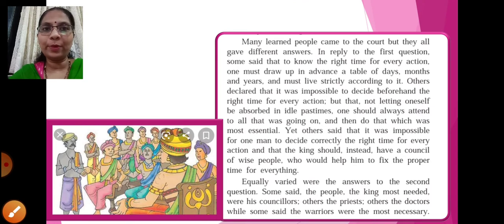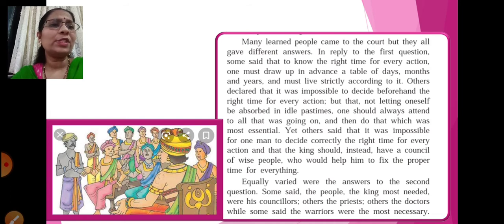He sent a proclamation to get the answers from many people. Many learned people came to the court, but they all gave different answers. In reply to the first question, some said that to know the right time for every action, one must draw up in advance a table of days, months, and years, and must live strictly according to it.